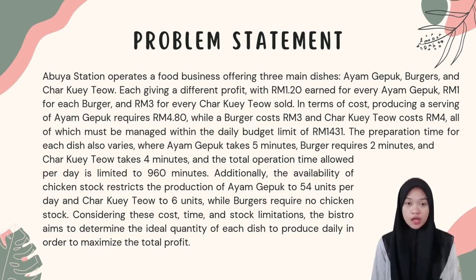Problem statement. Aboya Station operates a food business offering 3 main dishes, which are ayam gepuk, burgers and char kway teow, each giving a different profit, with 1.20 ringgit earned for every ayam gepuk, 1 ringgit for each burger, and 3 ringgit for every char kway teow sold. In terms of cost, producing a serving of ayam gepuk requires 4.80 ringgit, while a burger costs 3 ringgit and char kway teow costs 4 ringgit. All of which must be managed within the daily budget limit of 1,431 ringgit.